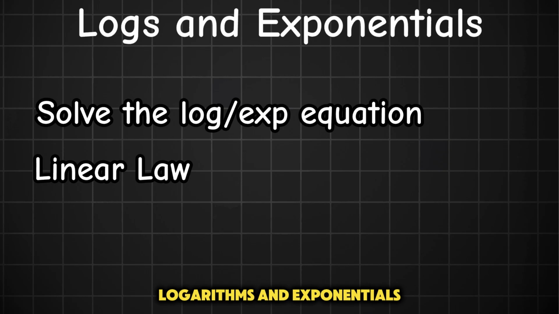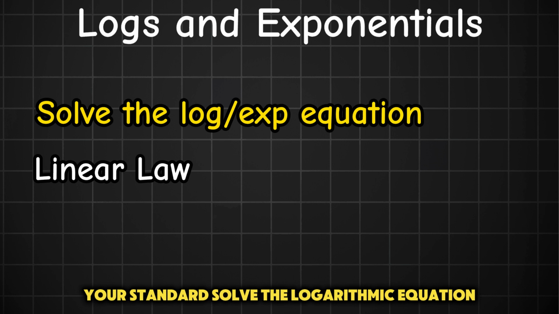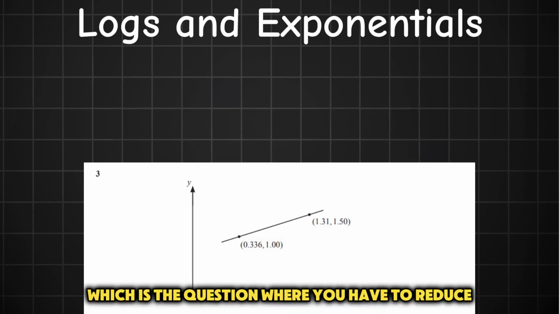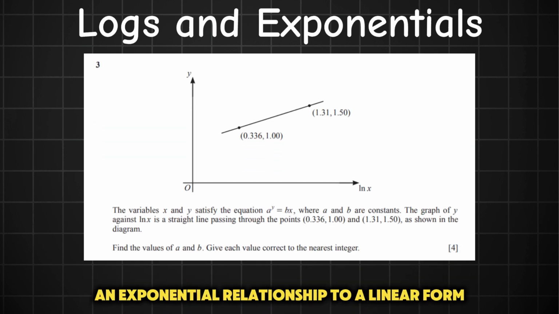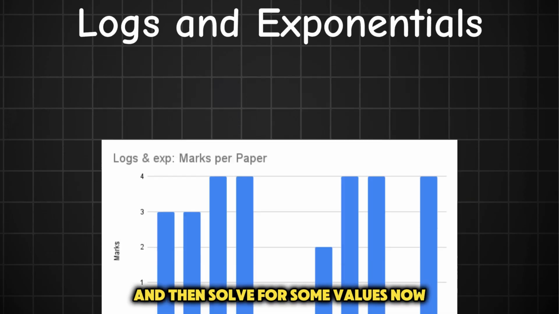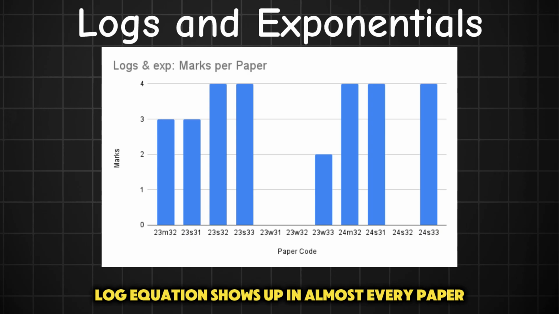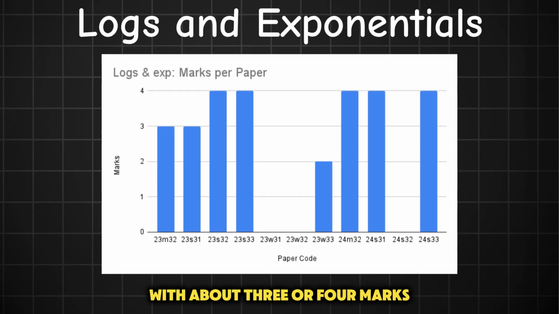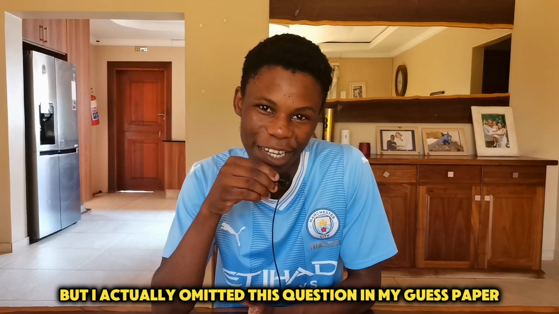Logarithms and exponentials only has two types of questions: your standard solve the logarithmic equation, and of course linear law, which is the question where you have to reduce an exponential relationship to a linear form and then solve for some values. Now the standard log equation shows up in almost every paper with about 3 or 4 marks, but I actually omitted this question in my guess paper.